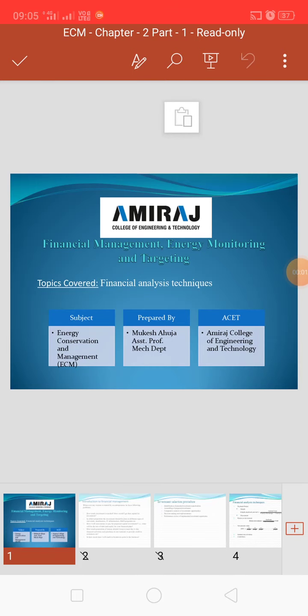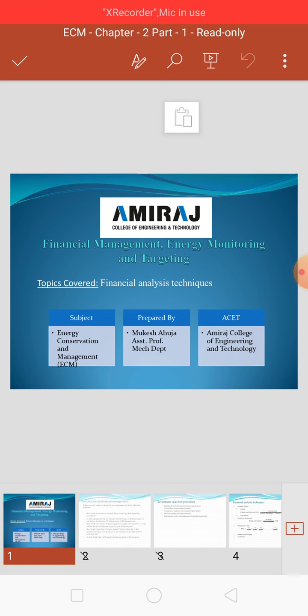Hey guys. So in the last lecture, we were discussing financial analysis techniques, various techniques through which we can select which investment is better for the money we are going to invest.